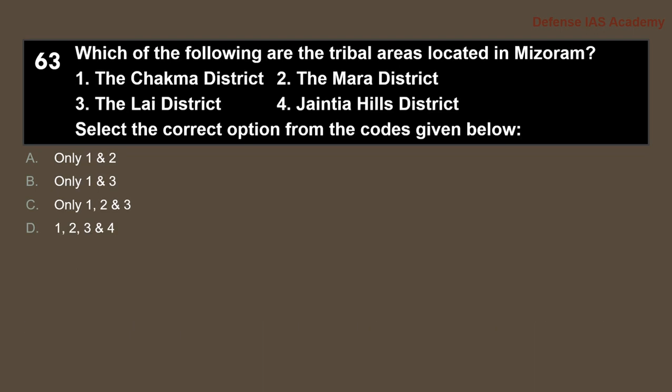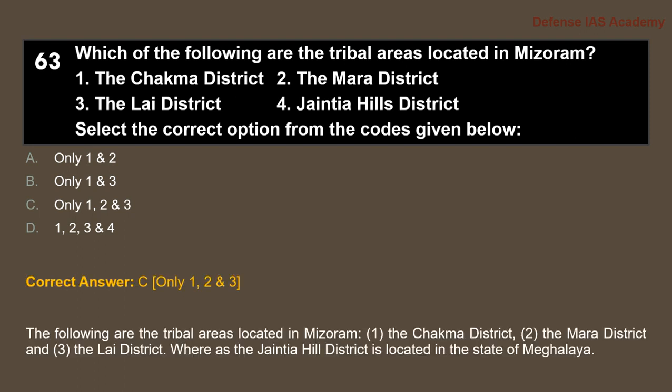63. Which of the following are tribal areas located in Mizoram? The answer is option C, only 1, 2 and 3. Means the Chakma district, the Mara district and the Lai district are the three districts that are located in Mizoram, whereas the Jaintia Hill district is located in the state of Meghalaya.